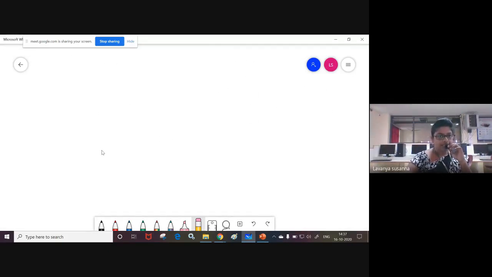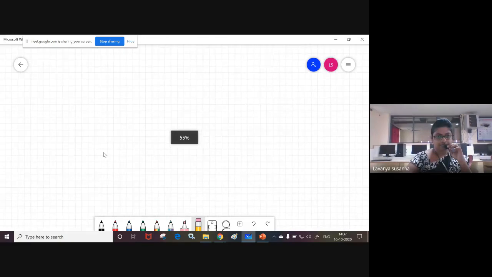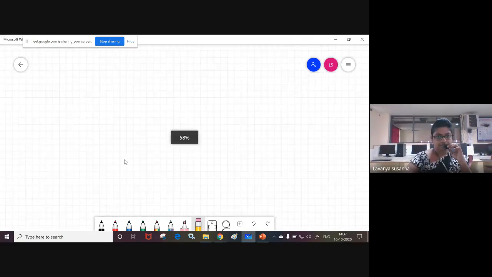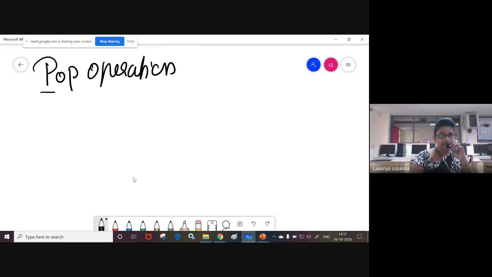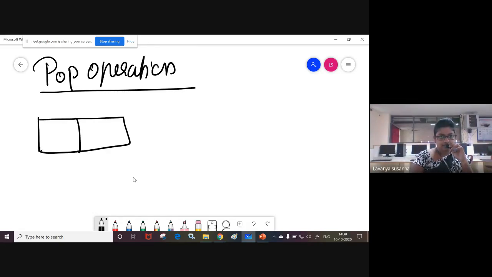I'm not going to explain the algorithms. This is your homework. You need to do it. Okay, pop operation. Pop operation means deleting, right? This is the linked list: 30, 20, 10, null.